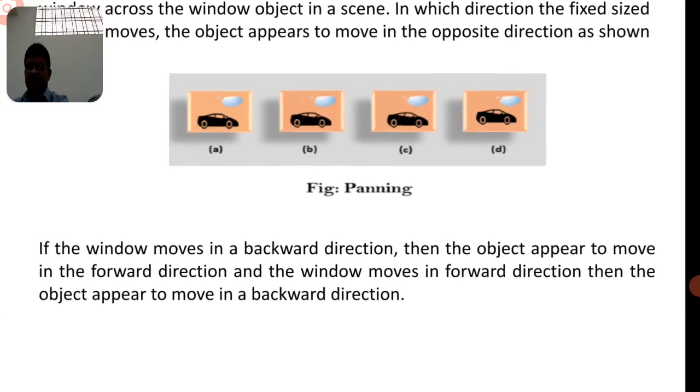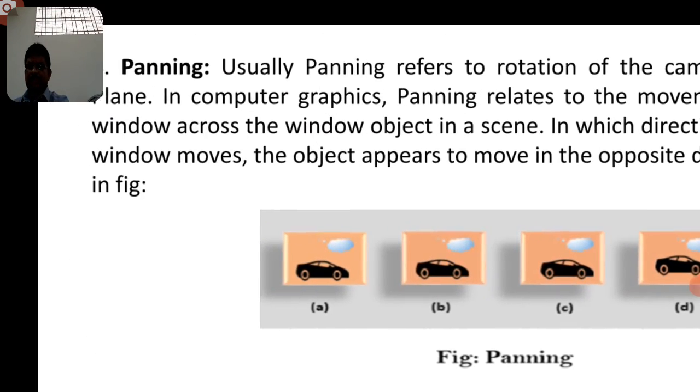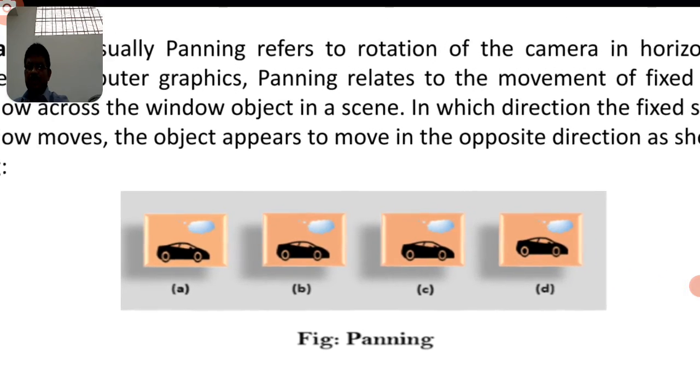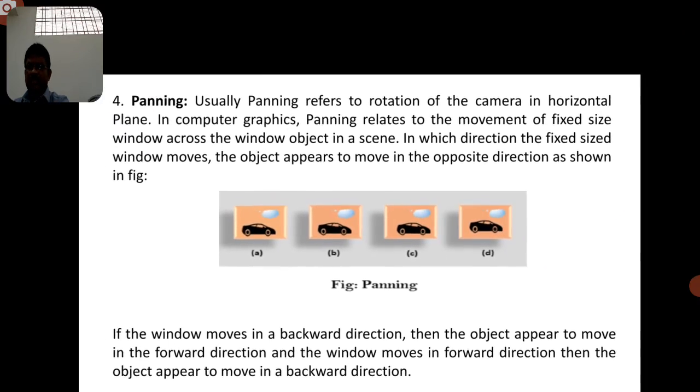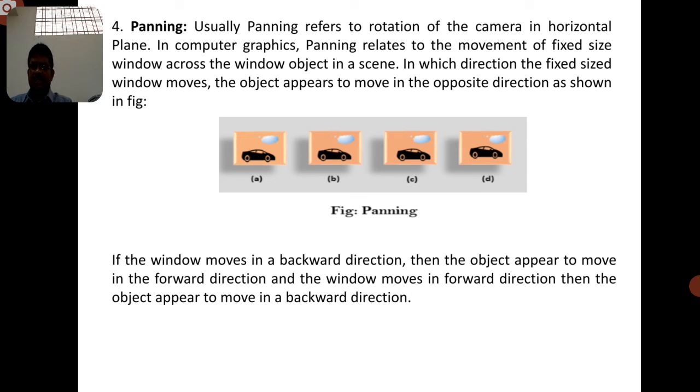The next one is panning. Panning refers to rotation of the camera in the horizontal plane. That means panning is horizontal, in the sense the camera can be set for top projection, bottom projection and side projections, but here panning refers to one particular rotation: rotation of the camera in the horizontal plane. Horizontal plane means row-wise, or the x-axis mode. So in computer graphics, panning refers to the movement of a fixed size window across the window object on the screen.